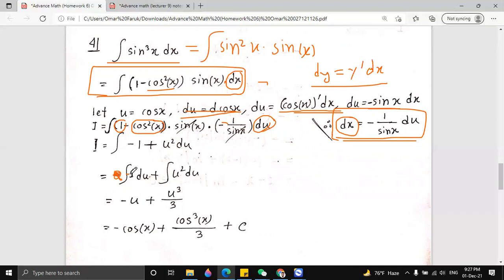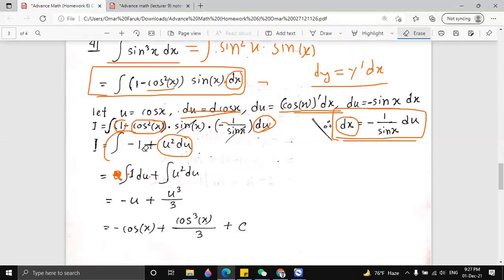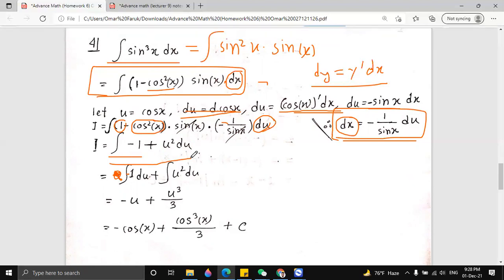Again, we can use the sum rule, because here is plus. So the integration of minus 1 du, and the integration of u square du.